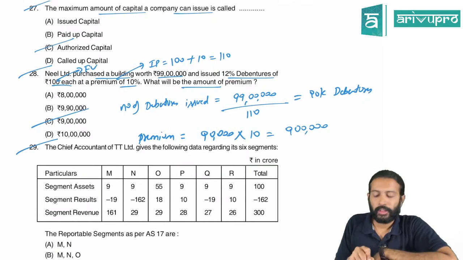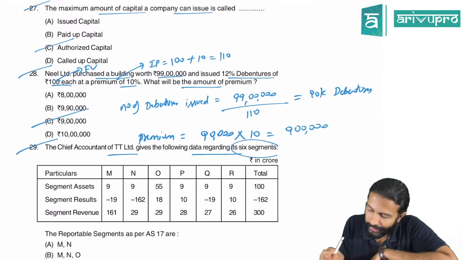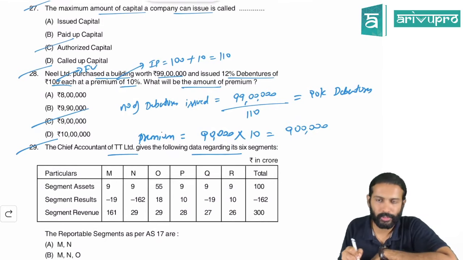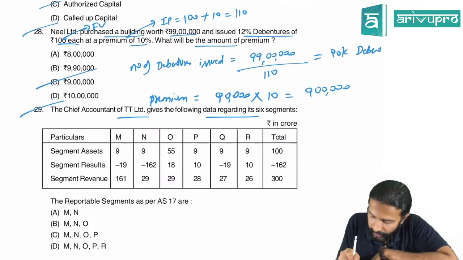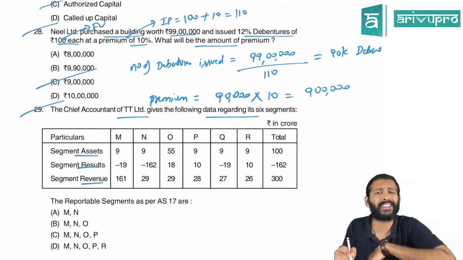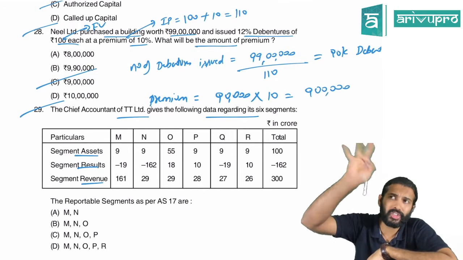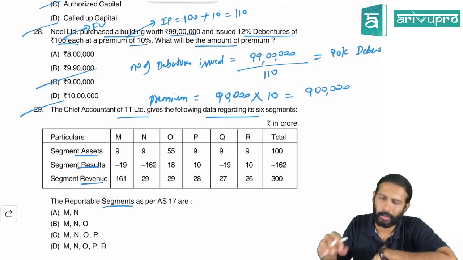Okay. The chief accountant of TT Limited, one company, gives you the following data regarding 6 segments. So this question is on segment reporting, AS 17. They've given various data: each segment's assets, result and revenue. There are 10% tests, no? So they are asking us to conduct those tests and find out the reportable segments.